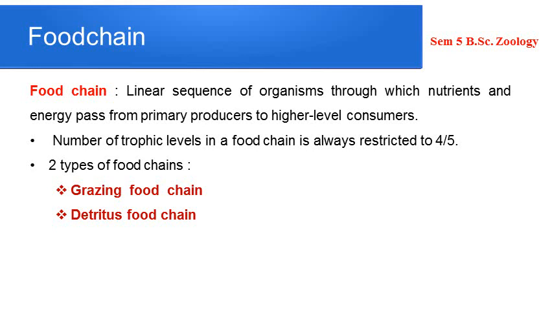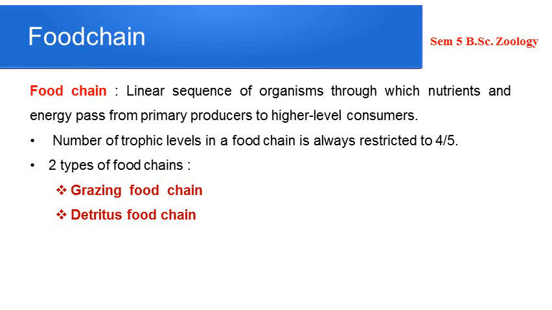So only about 10% is obtained by each trophic level, and as a result, going up the ladder, we can have a maximum of about 4 or 5 trophic levels alone. Beyond that, there is no energy being passed, and the energy spent for hunting the food and the energy obtained will be on par.